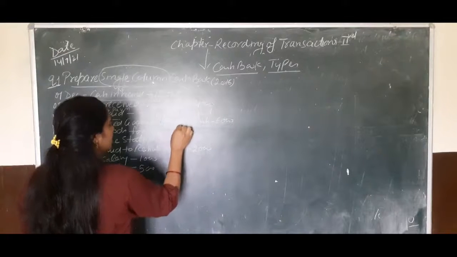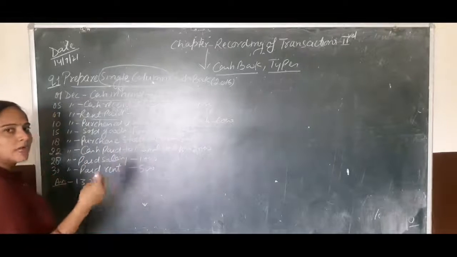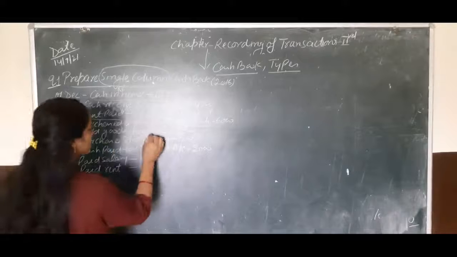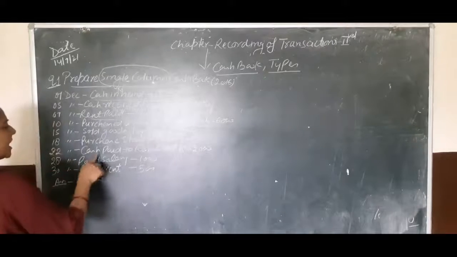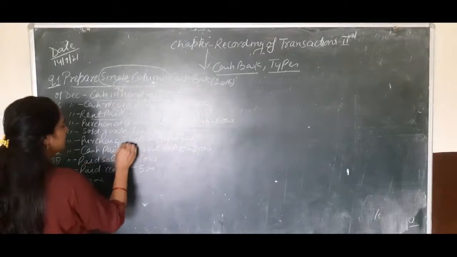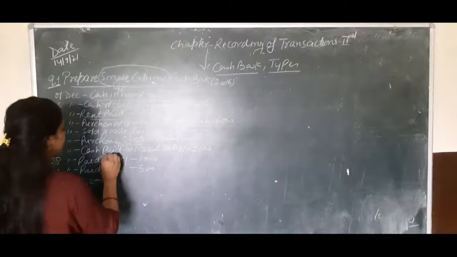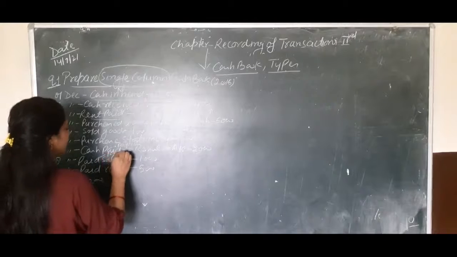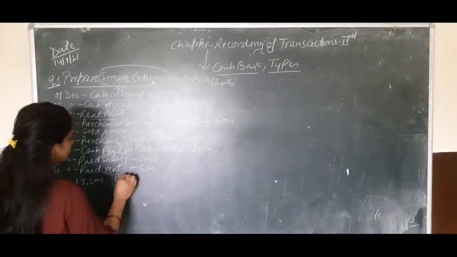Okay. It will be receipts. Next, purchase stationery. Now the firm has used the amount in payment, so again it will be payment. Next, cash paid. Again it will be payment. Paid salary, it's also payment. Paid rent, and it's also payment.